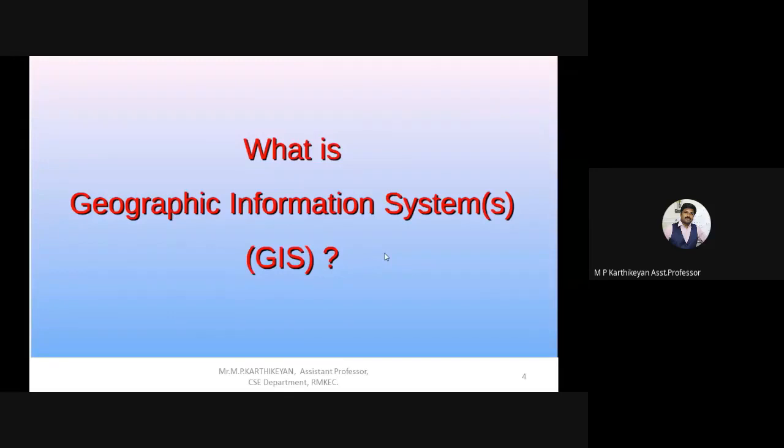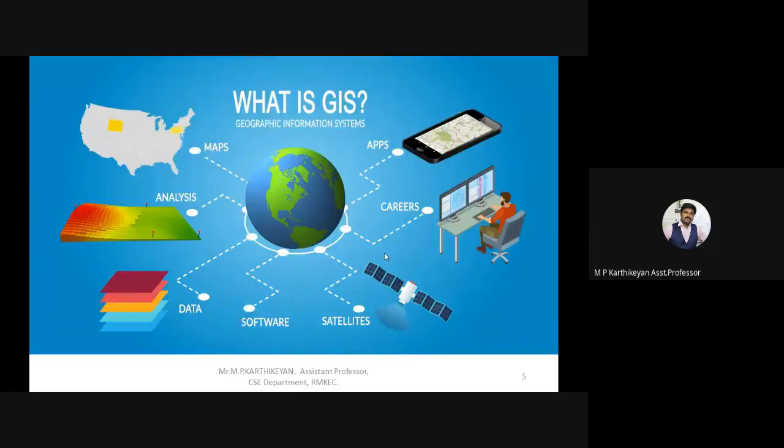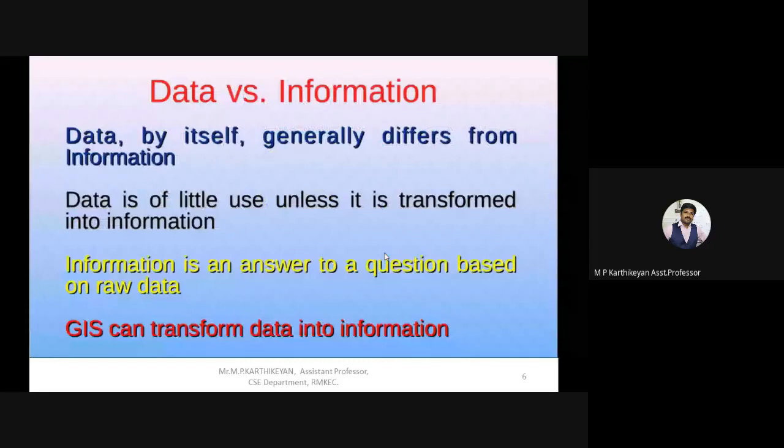There is actually a difference between information and data. Just an entry of data in some textbook, like the attendance register or entry register you must have seen in our colleges, is nothing but data. We can't do anything with that data until we process it. Whenever we process data, that data becomes information.